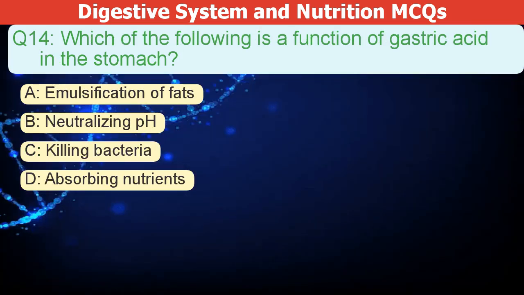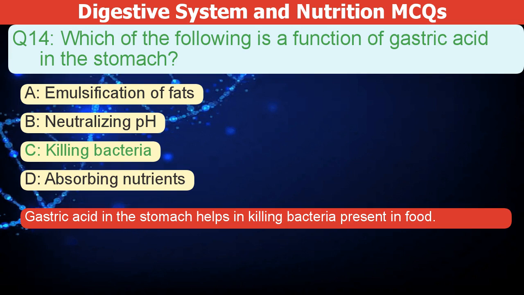Which of the following is a function of gastric acid in the stomach? A. Emulsification of fats. B. Neutralizing pH. C. Killing bacteria. D. Absorbing nutrients. The correct answer is C. Gastric acid in the stomach helps kill bacteria in food.